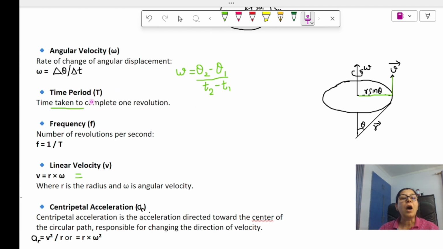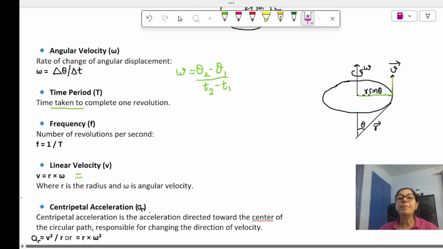Now there are a few more terms which are specific to circular motion. They are time period and frequency. What is time period? Time period is how much time it takes to complete one revolution. Suppose this is the circle and it has to complete one full circle.